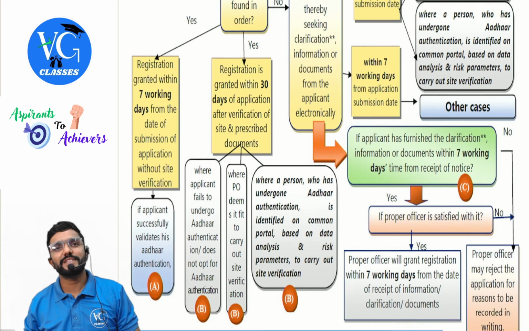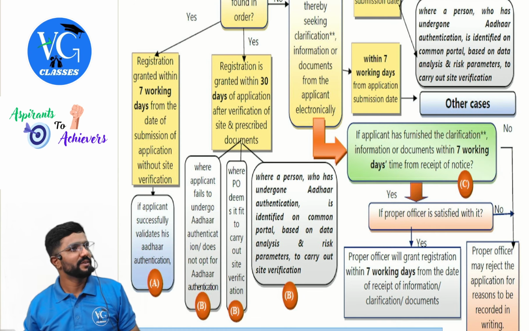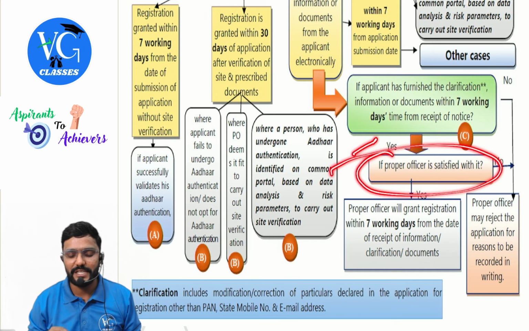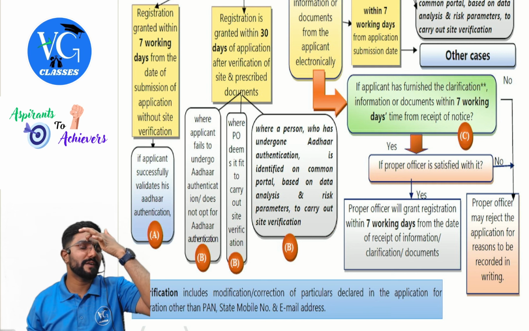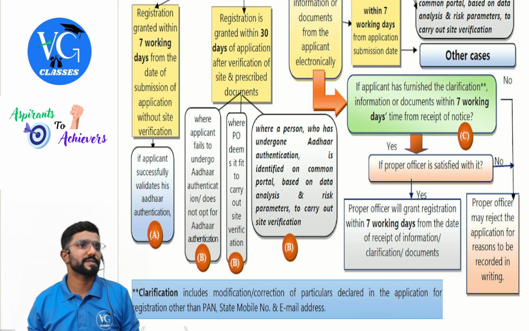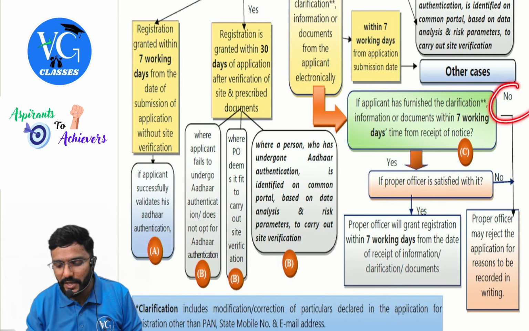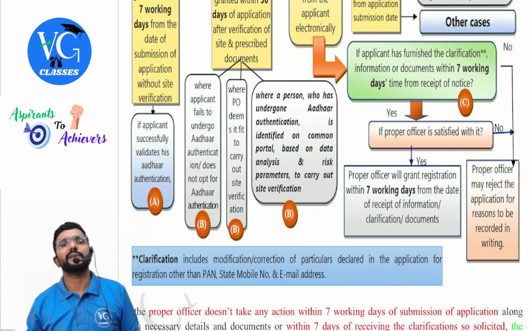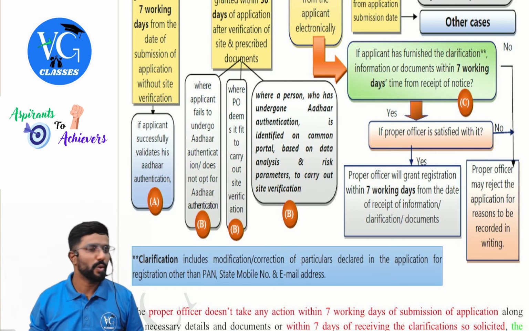Once notice is given, what should the applicant do? Respond to it within 7 working days. And assume he has responded and the proper officer is satisfied with it. If the proper officer is satisfied, then he will issue the certificate of registration within 7 working days. Next, sir, what if he has not replied at all? Or else, he has replied, but the proper officer is not satisfied with the reply. Then he will reject the application for registration, guys.